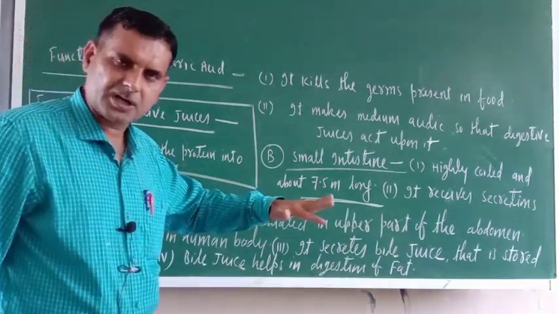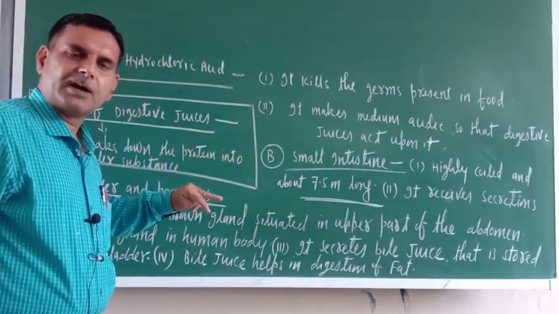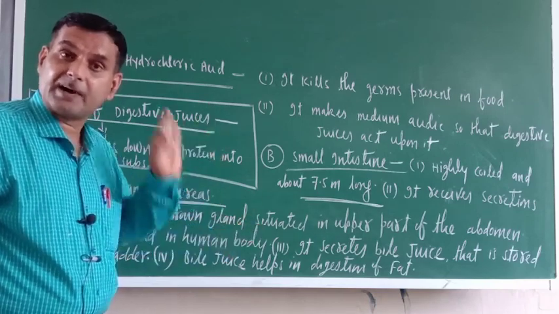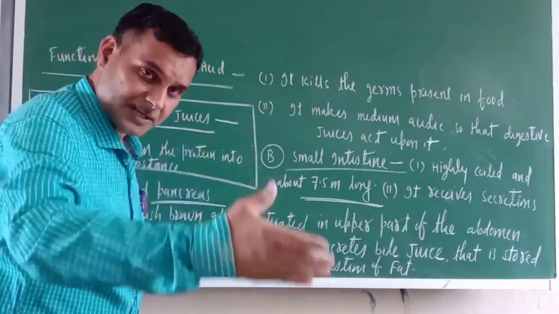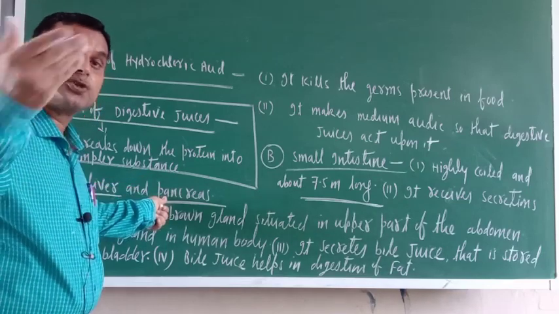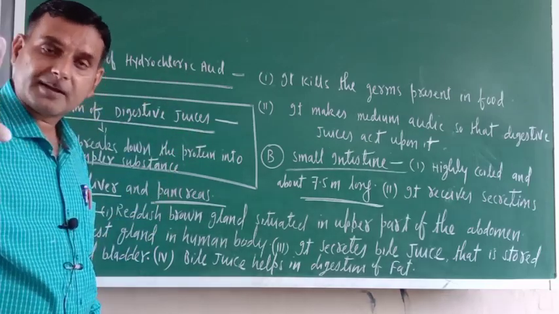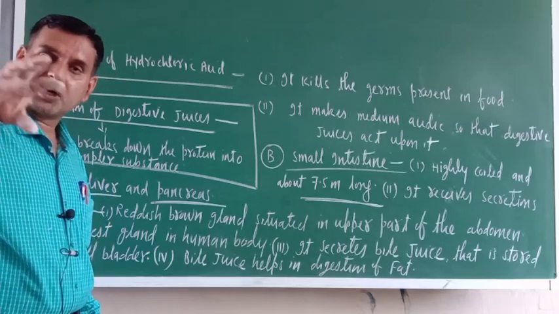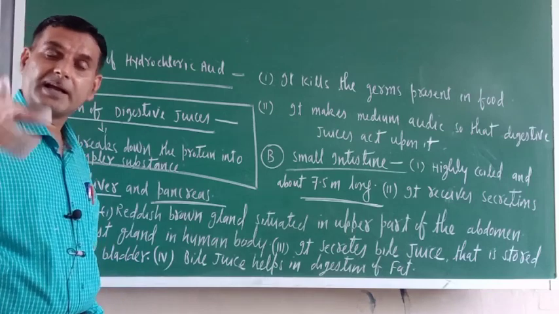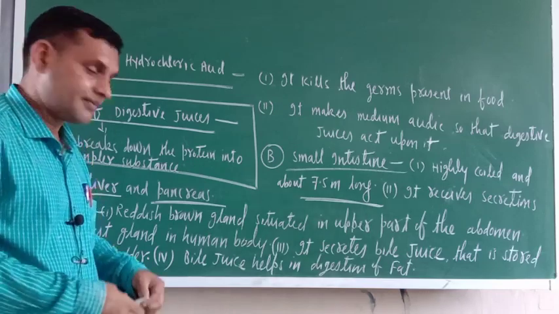Once the food has reached the small intestine, the liver secretes its secretion, called bile juice, that will be mixed with the food. Similarly, the pancreas releases pancreatic juice, that will also be mixed with the food. Just see how important the digestive glands are to our body. The moment food reaches the small intestine, these two digestive glands, the liver and pancreas, secrete their enzymes and juices, and that will be mixed with the food.